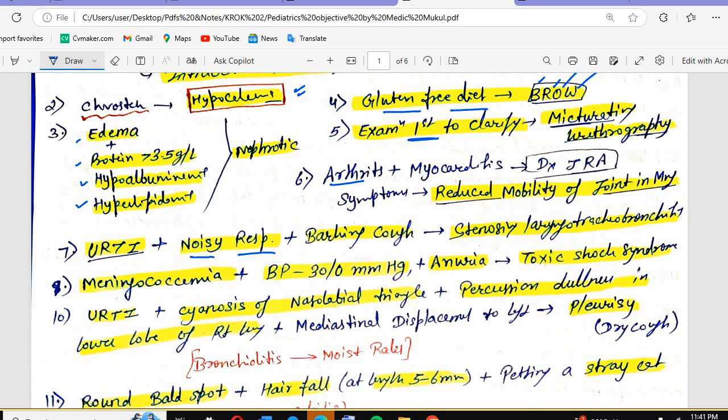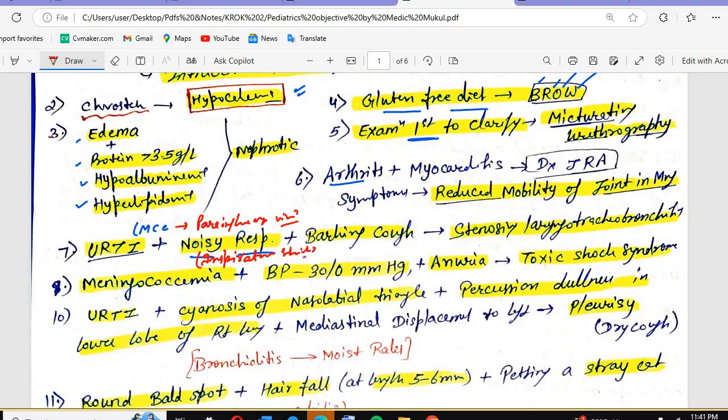Okay, this is an acute viral infection causing the URTI, upper respiratory tract obstruction, and this is common in the 6 months to 3 years age group. What is the most common cause? Para-influenza virus is the most common cause. And others are respiratory syncytial virus, adenovirus, influenza. Then clinical features, barking cough. Why the noisy respiration? Because of inspiratory stridor.